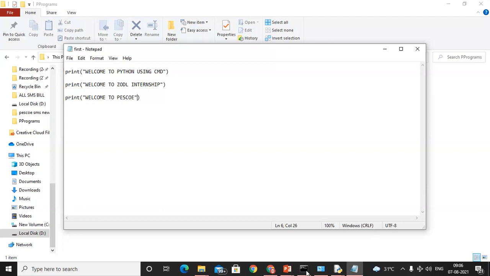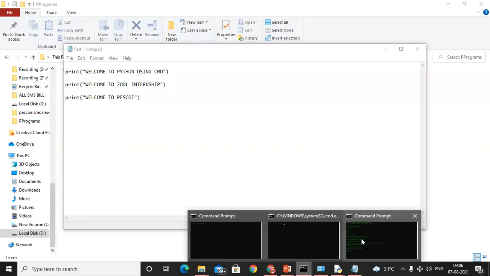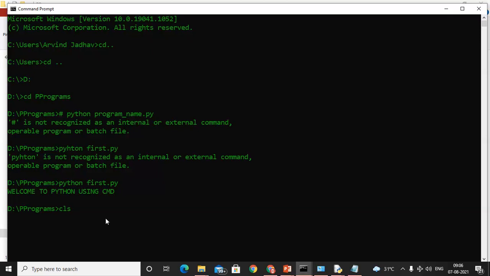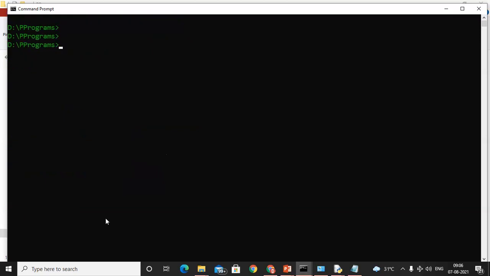So save it and go to the command prompt. We are in pp programs. Just cls to clear the screen. Type python first.py. Earlier it will show just one message, Welcome to command prompt. Right now it will show the 3 statements also.